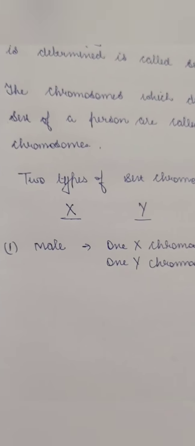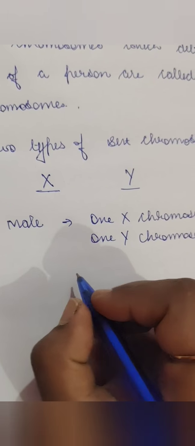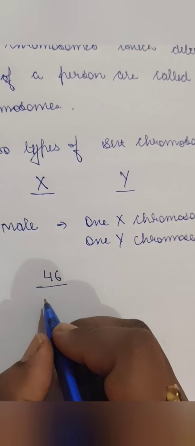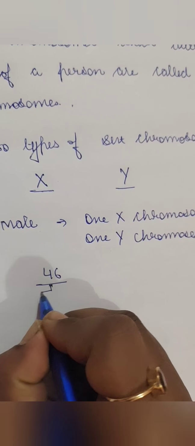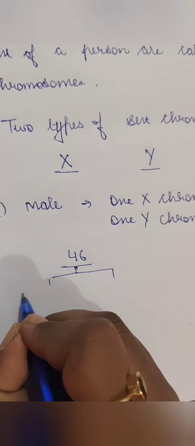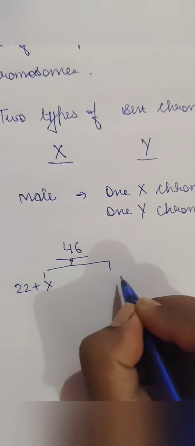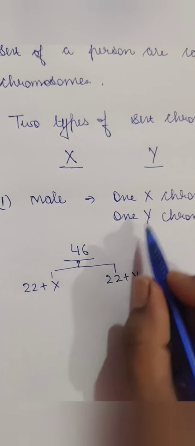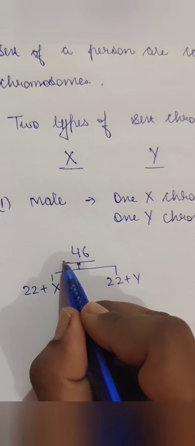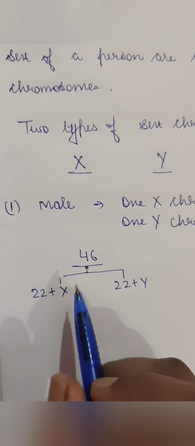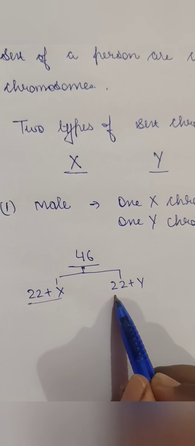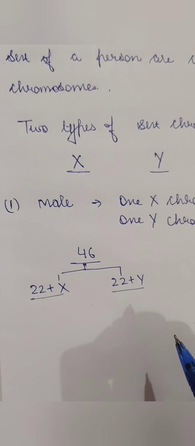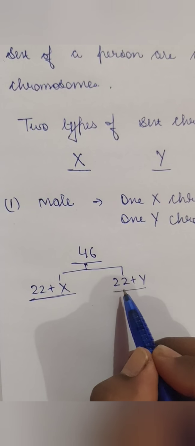This can be explained in an easy manner. The male has a total of 46 chromosomes, and it will be split into two halves, like 22 plus X, and 22 plus Y, because it has one X and one Y chromosome. So for these 46 chromosomes, they will be 23 and 23 pairs. So in a haploid cell it can be this or this.